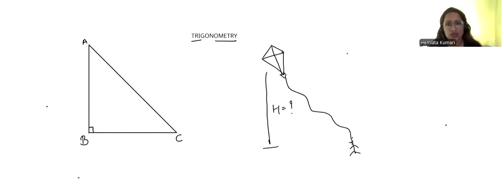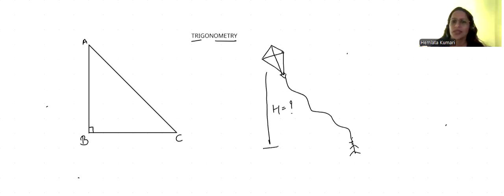All of you might have gone through this situation. You might have flown a kite and thought, oh, my kite is flying this far, so what is its exact height? Do we have any measurement to find out its height? Do we have any scale? No, we don't have any scale with the help of which we can find out its height. It's too far. How can we find out?